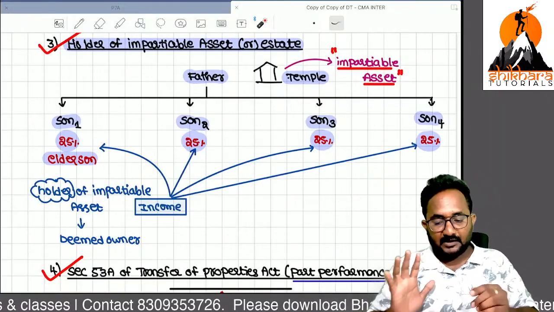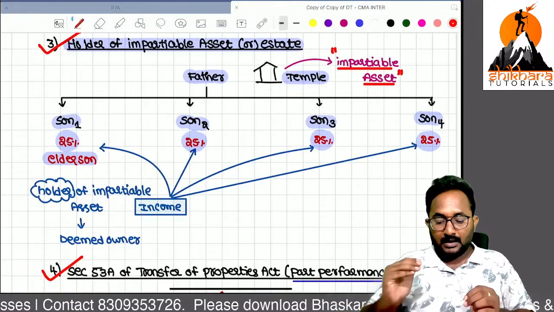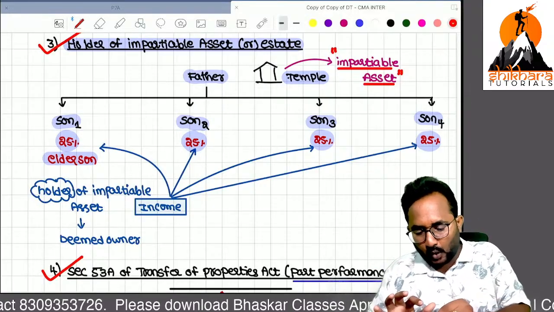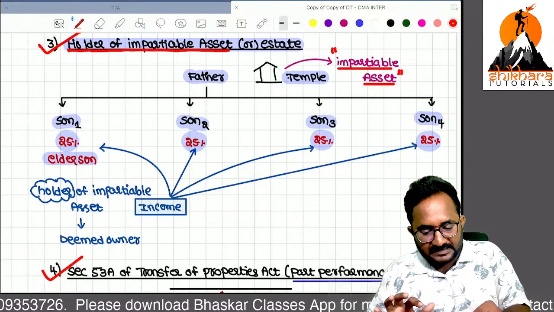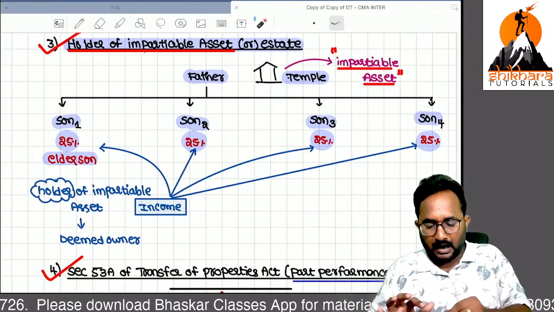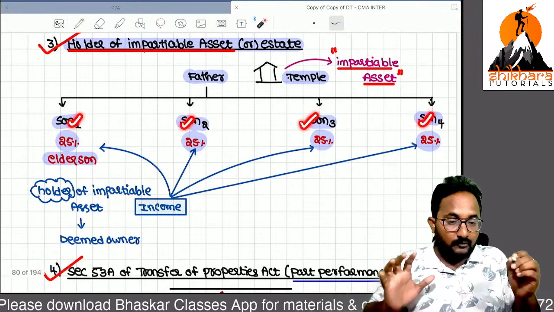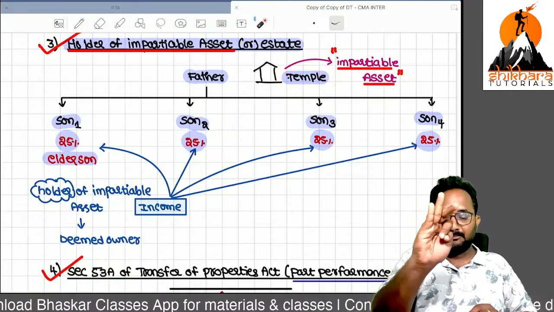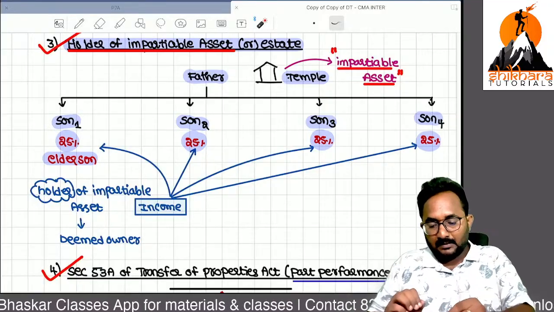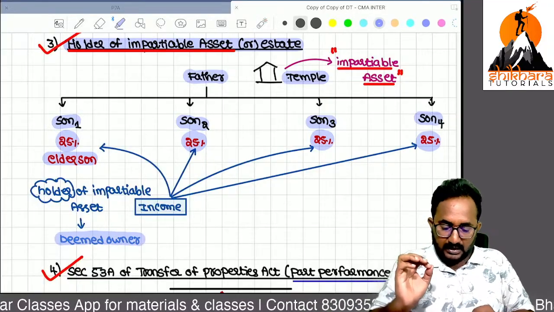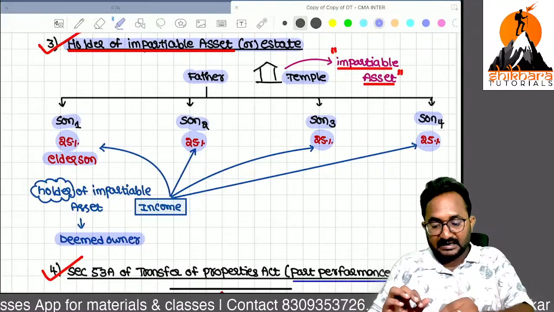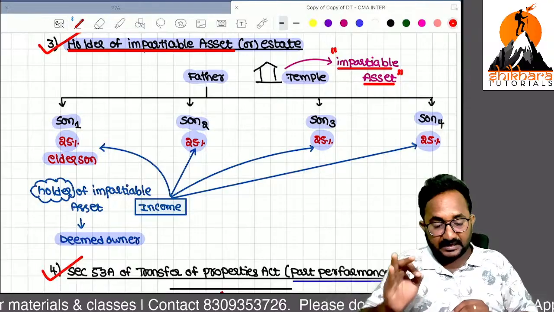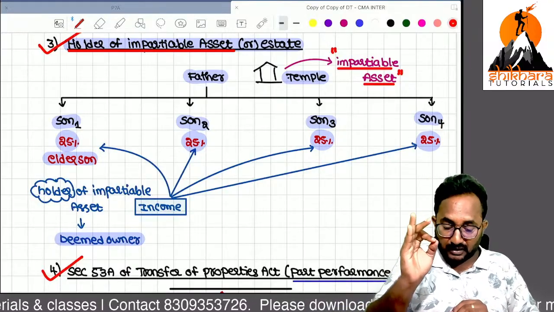So as per their family tradition, this temple needs to be held by the elder son only. Now, who is the holder of the impartable estate? Registered owners are all 4 persons only. All 4 persons have the right on this temple. But who is holding that impartable estate? Yes, Mr. Son 1 only. So whatever income arises from the holder of the impartable estate will be taxable in the hands of son 1 only.